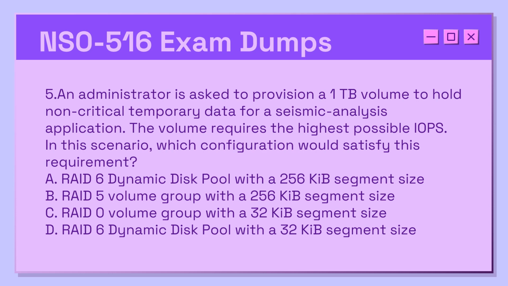5. An administrator is asked to provision a 1 terabyte volume to hold non-critical temporary data for a seismic analysis application. The volume requires the highest possible IOPS. In this scenario, which configuration would satisfy this requirement? A. RAID 6 dynamic disk pool with a 256 KB segment size. B. RAID 5 volume group with a 256 KB segment size. C. RAID 0 volume group with a 32 KB segment size. D. RAID 6 dynamic disk pool with a 32 KB segment size.